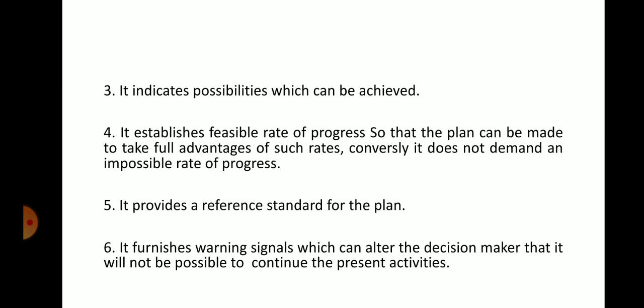They may ask the question like this: enumerate the role of technology forecasting in planning. In that case, you have to list out or enumerate these points. Martineau is the best description according to many textbooks.